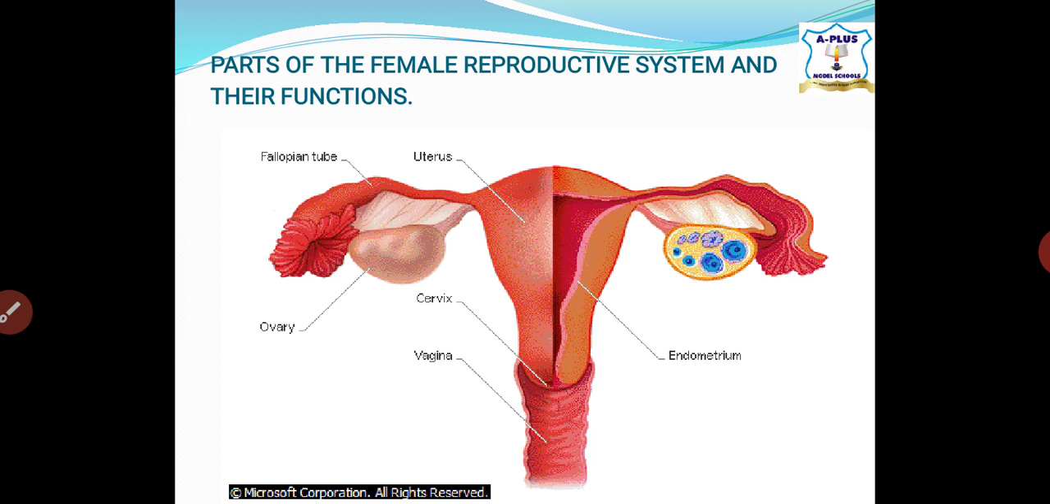Called primary oocytes. The ovary produces the female gamete. It is the organ that is responsible for the production of the female gamete. So you don't forget, I said the ovary contains how many? Thousands of potential eggs. That means you have thousands of eggs in the reproductive organ called the ovary of a female animal or a female mammal. You have thousands of eggs inside called what? Oocytes.